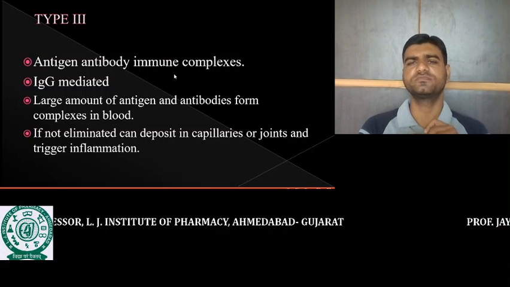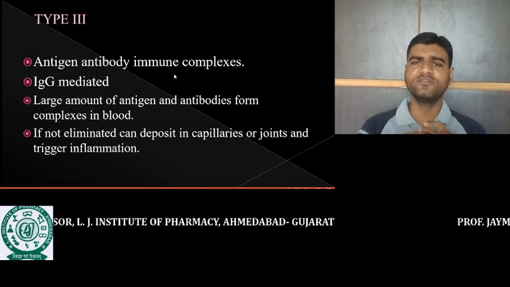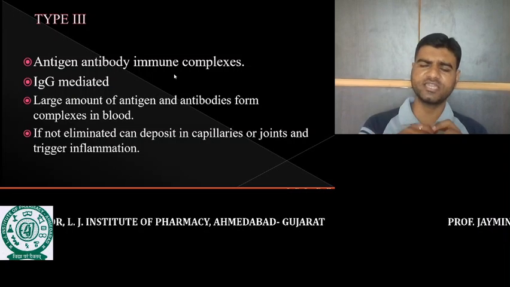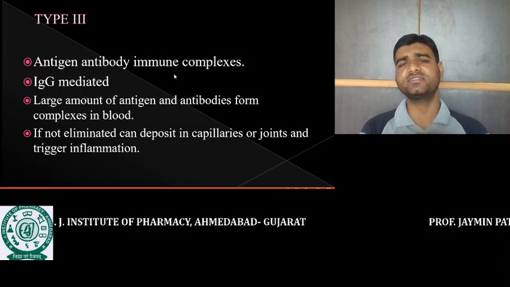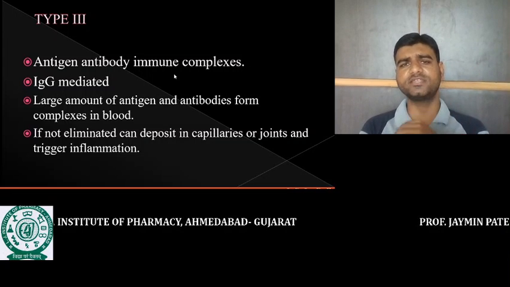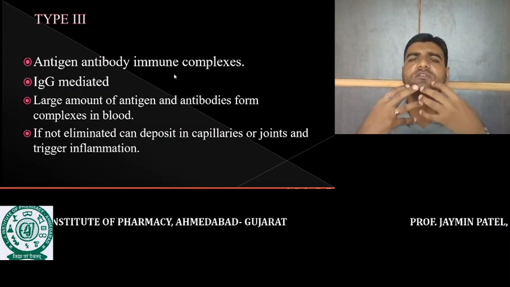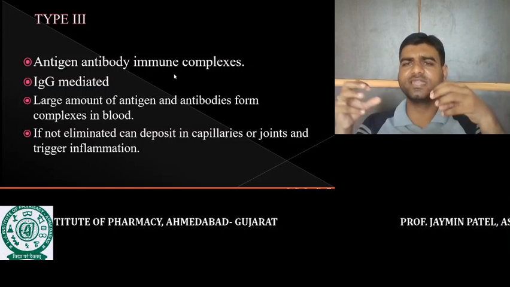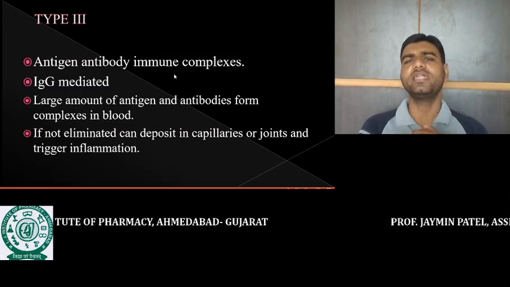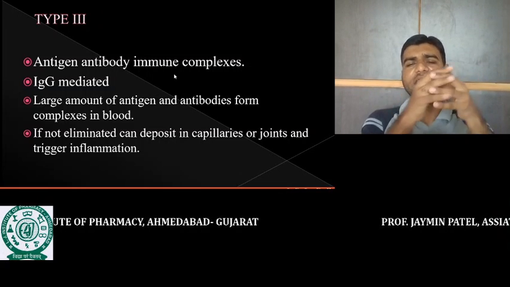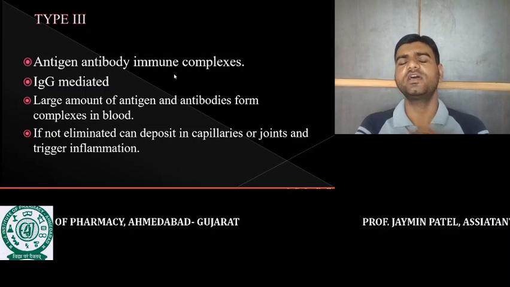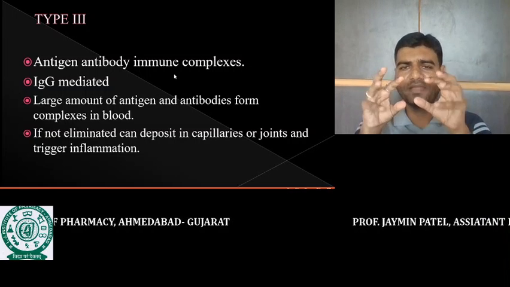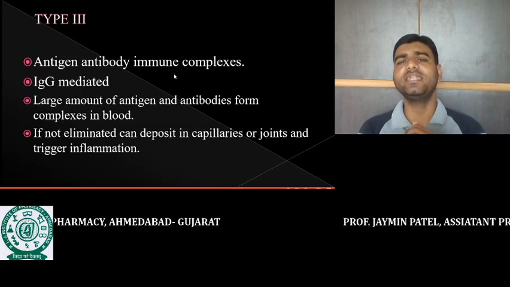When any antigen, exogenous or endogenous, enters the body, our immune system is activated and produces antibody. This antibody binds with the antigen and makes a complex. Now the antibody carries the complex toward the phagocyte cell for the complete destruction of these antigens.